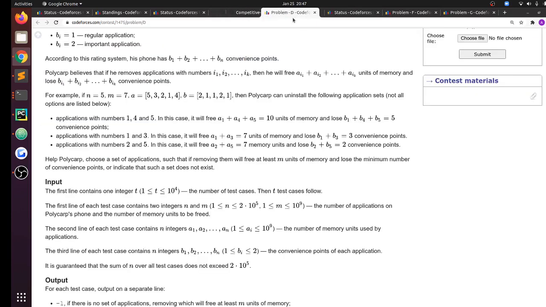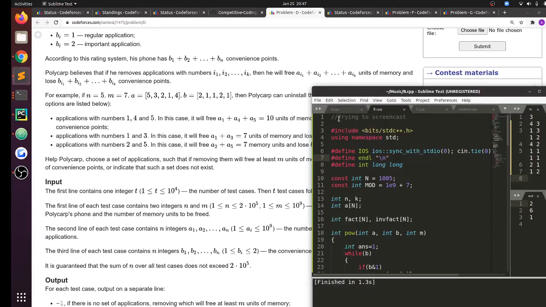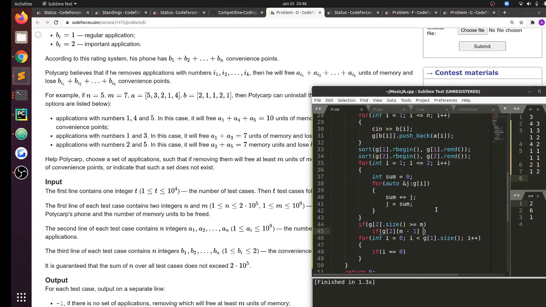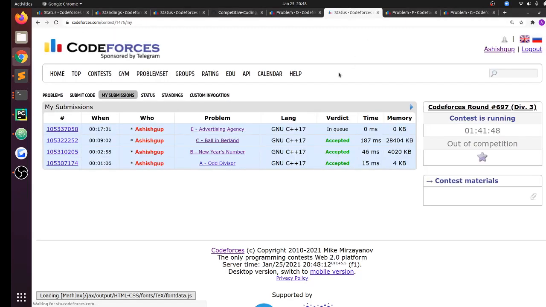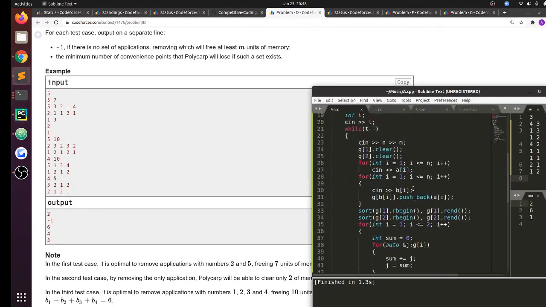I think I should have jumped to E before solving D. But yeah, so for problem D, we want to free at least m units of memory. So in this case, I think what we can do is I will either take 2 units of 1, or I will take a single unit of 2. And while doing this, assuming that taking 2 units of 1 is more profitable, I'll take those 2 units of 1 or not. I'm a bit confused, but I think that some type of two pointer approach should work. I'm just not very sure, so let me try.